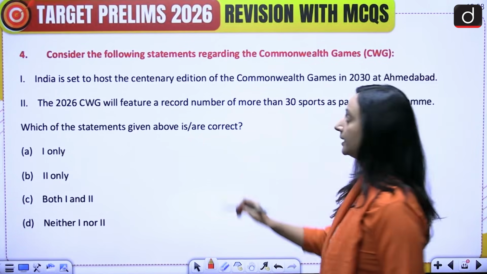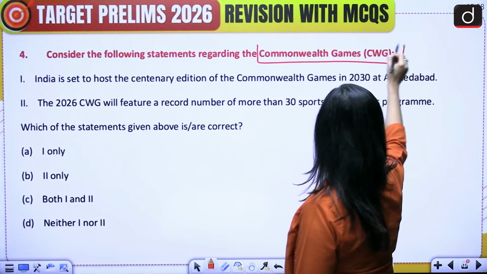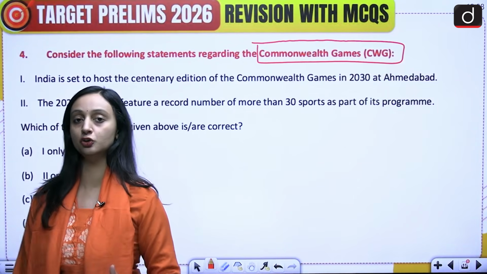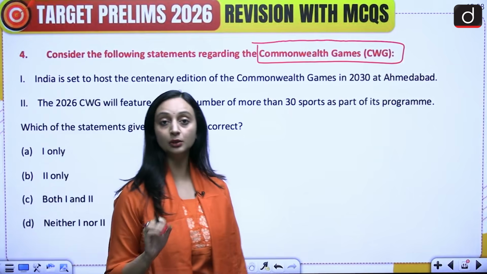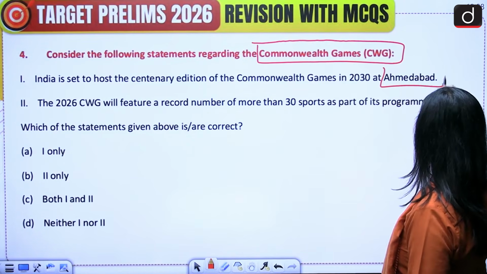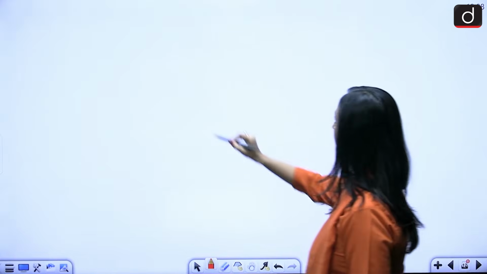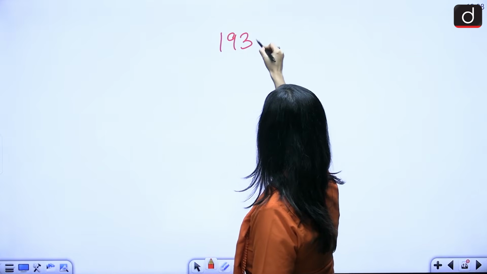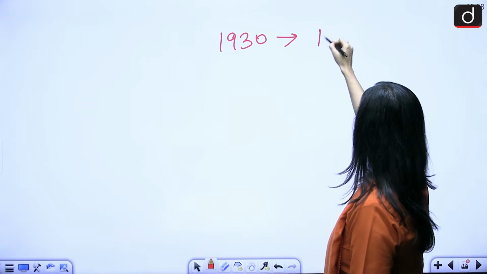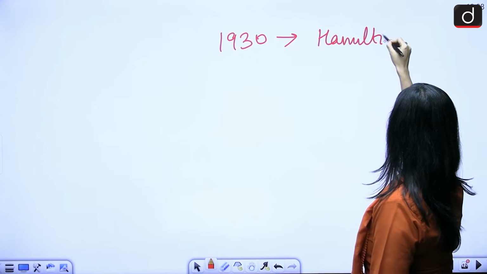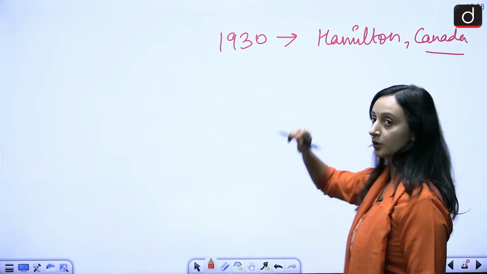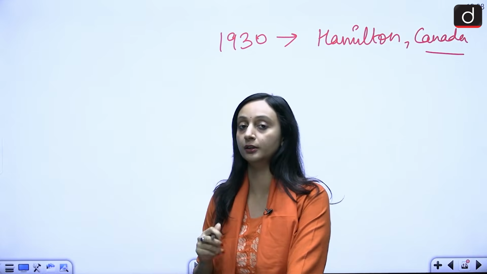Okay, so the Commonwealth Games have been in the news lately because India is all set to host the 100th edition of the Commonwealth Games in 2030, and this will happen at Ahmedabad. So in 1930, we saw the first edition of Commonwealth Games, and that happened at Hamilton, Canada. Now please note that at that time it was not called the Commonwealth Games.